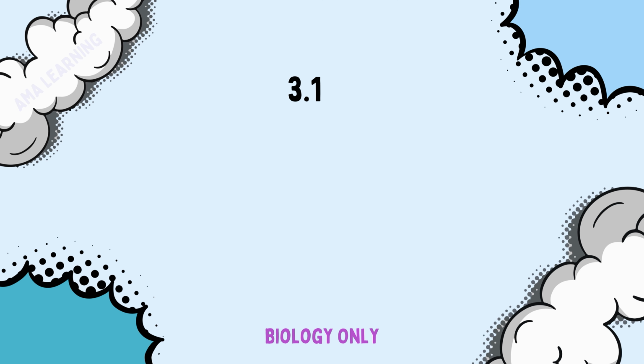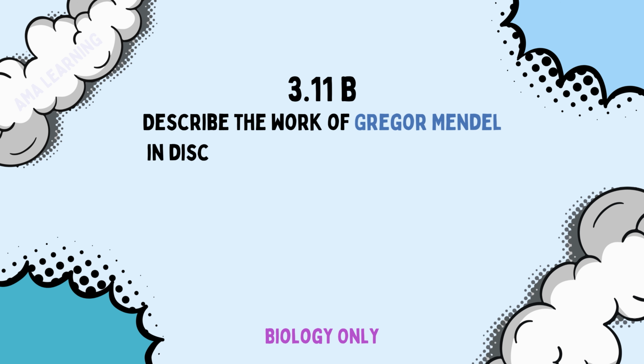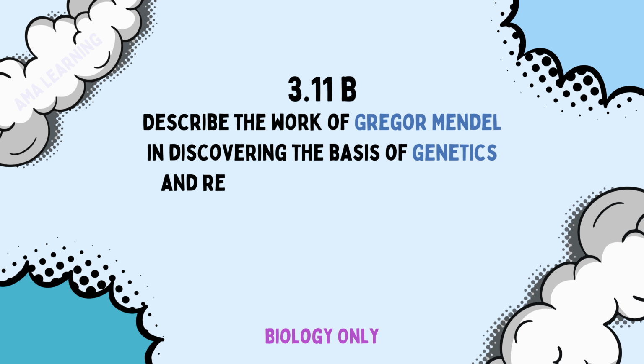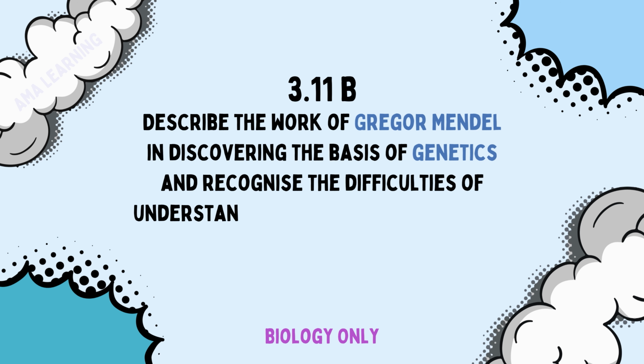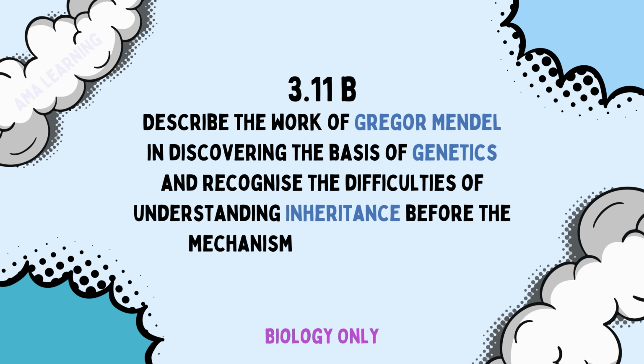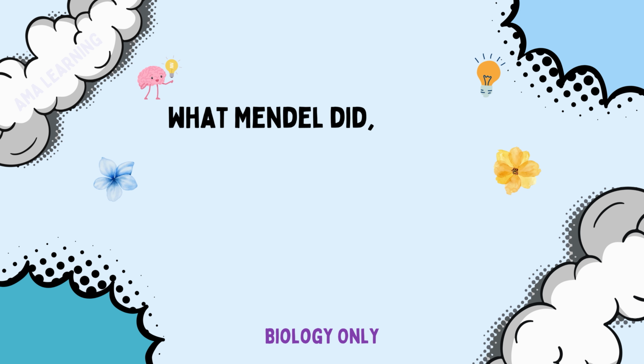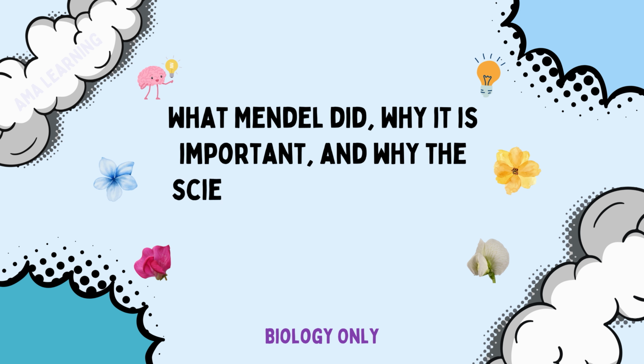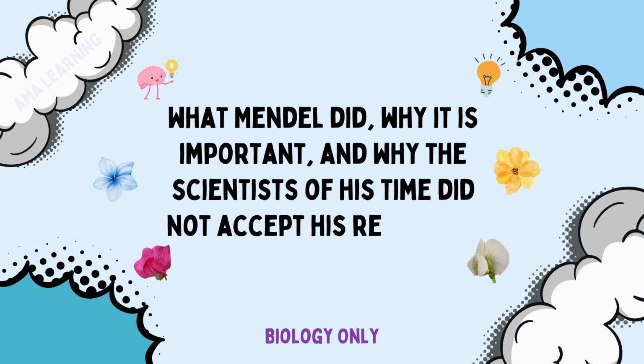Specification Point 3.11b. Describe the work of Gregor Mendel in discovering the basis of genetics and recognize the difficulties of understanding inheritance before the mechanism was discovered. This is a biology-only specification point. To successfully answer any GCSE questions linked to this topic, you will need to understand what Mendel did, why it is important, and why the scientists of his time did not accept his research.